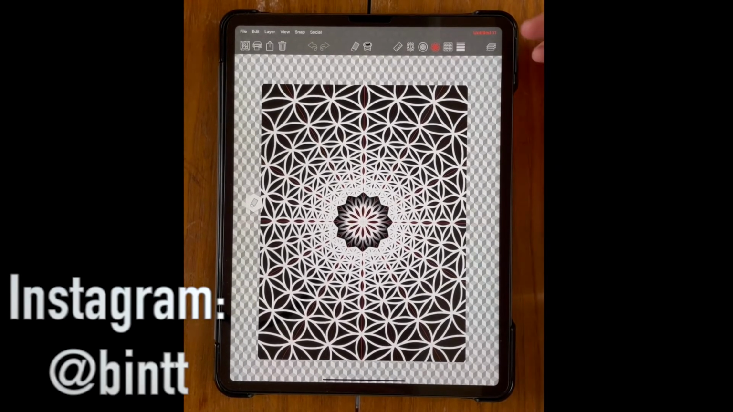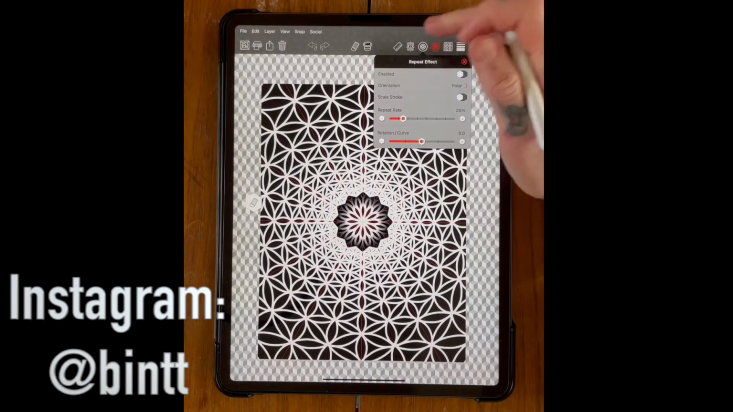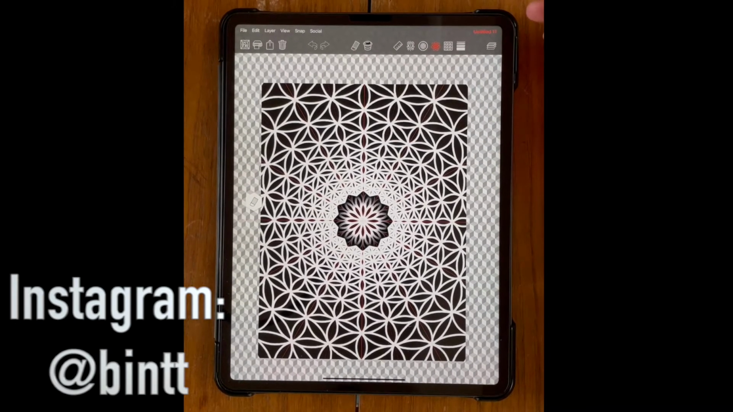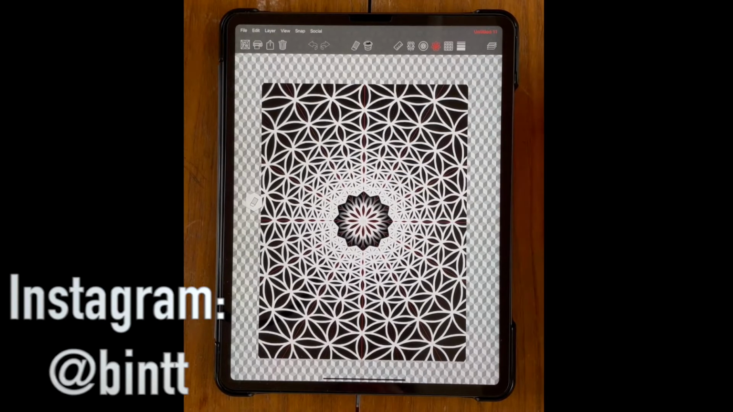It's going to be showing you how to use the polar tool, which is up here in the repeat effects. It's a cool little tool. It allows you to do a kind of more geometric based mandala design, I guess. I'm going to show you how to do something along the lines of this today.